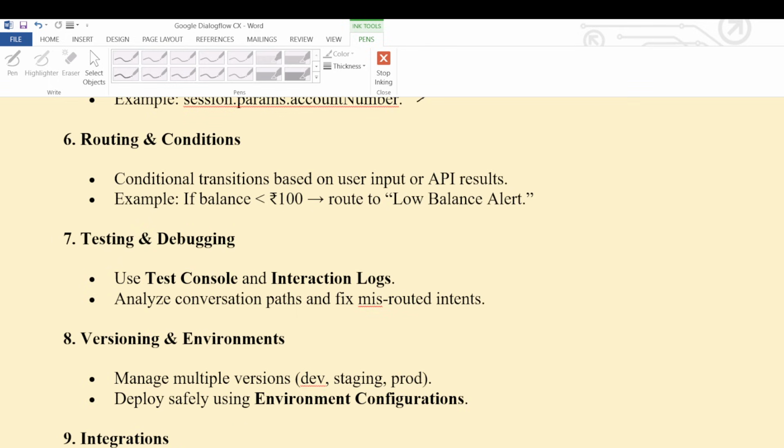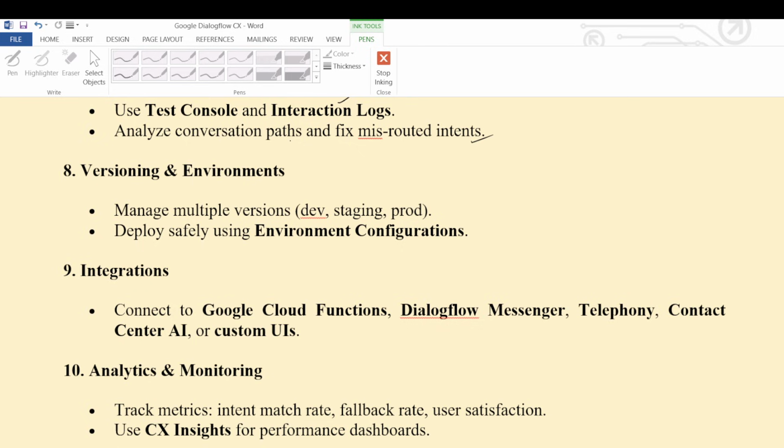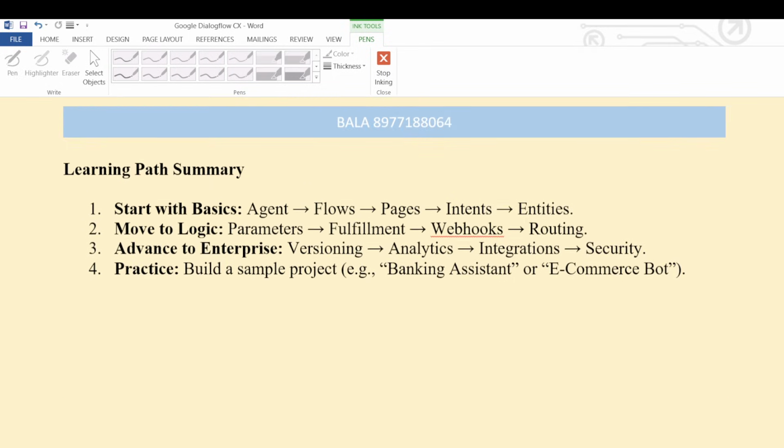And then testing and debugging. Use the test console and interaction logs. Analyze conversation paths and fix misrouted intents. Versioning and environments: manage multiple versions, dev, staging, prod. Apply safe deployment using environment configuration. And integrations: connect Google Cloud Functions, Dialogflow Messenger, telephony, Contact Center AI, and custom UIs. Analytics and monitoring. I will cover all of these topics.